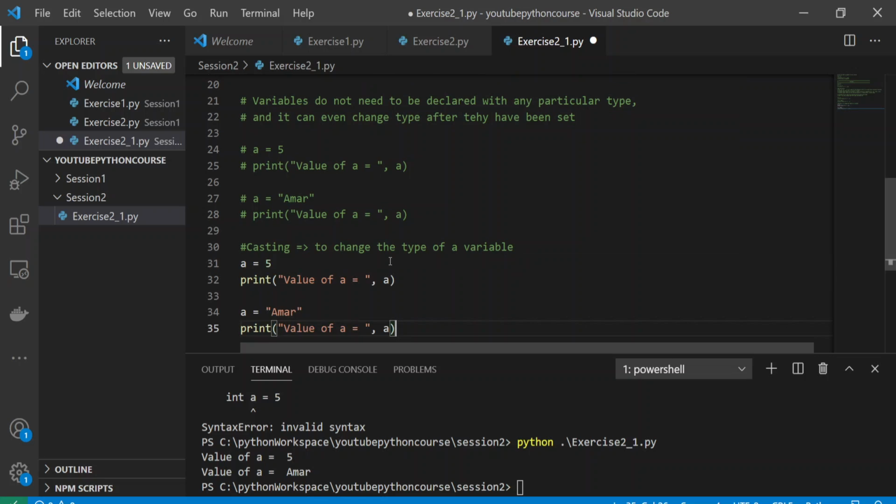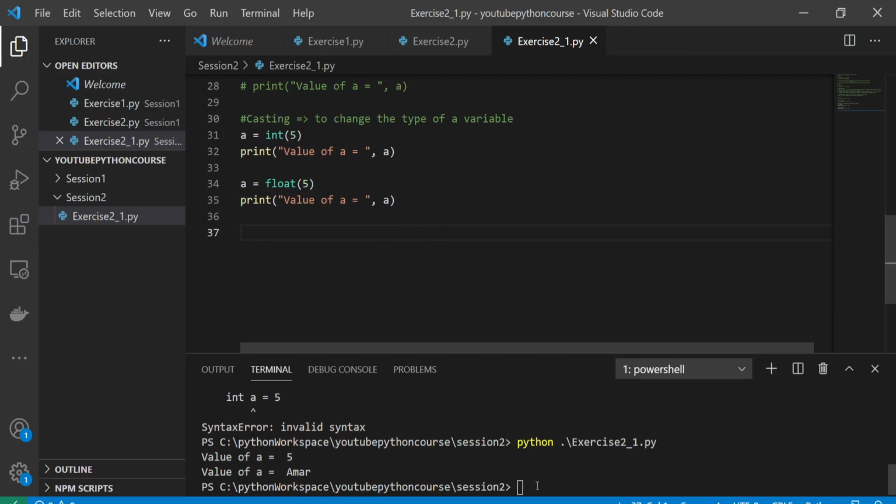So what I can do is use int for the integer type of 5, and then use float.